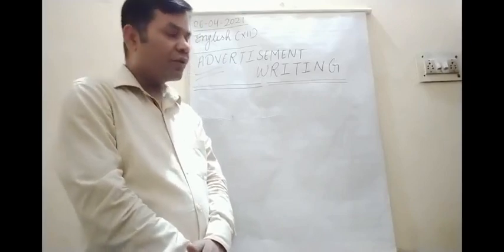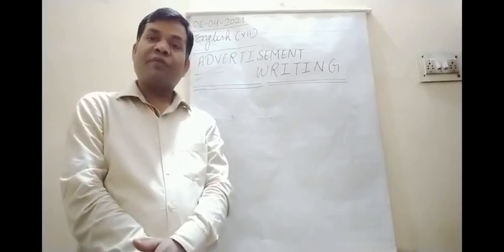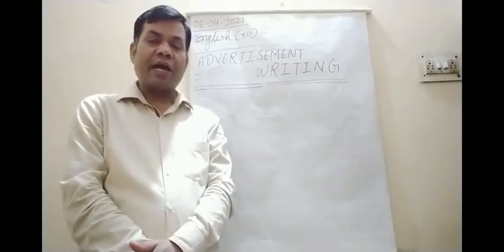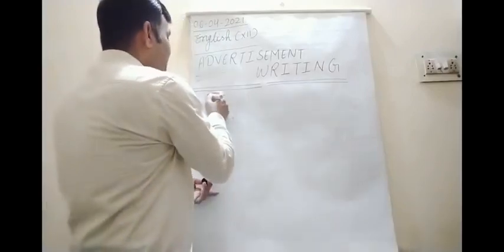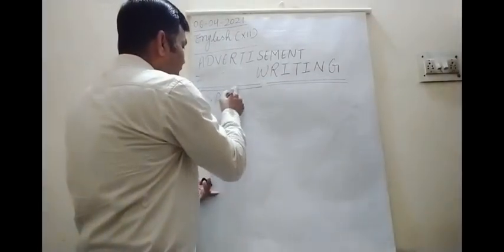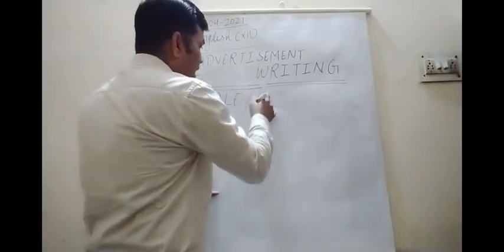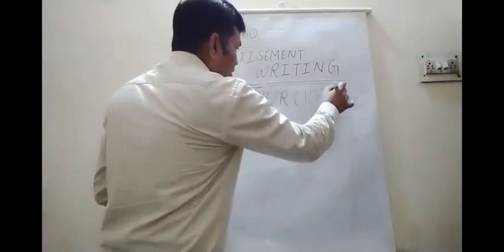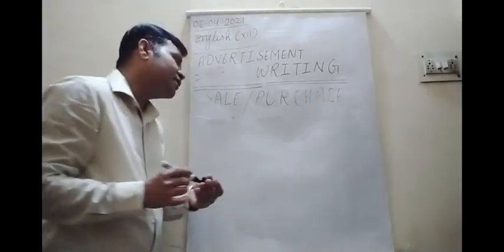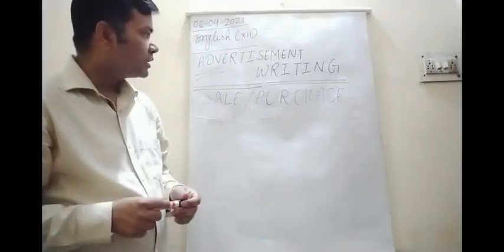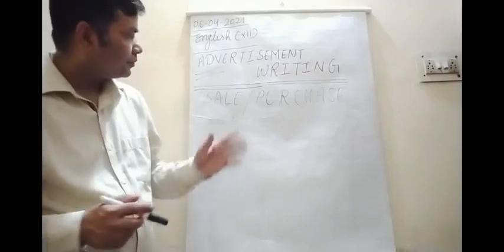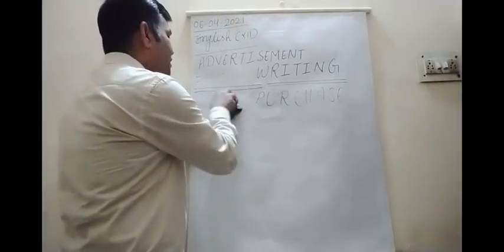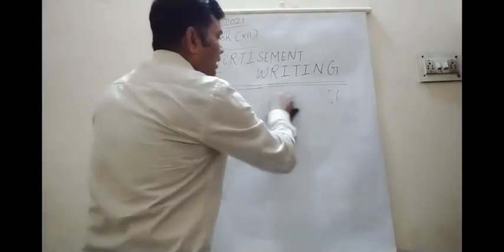So in the last video we discussed situation vacant and situation wanted. Today in this video we are going to discuss advertisements which are written for sale and purchase. Advertisements which are written under these headings, in the same way, dear students, such types of advertisements are also written in the same way.